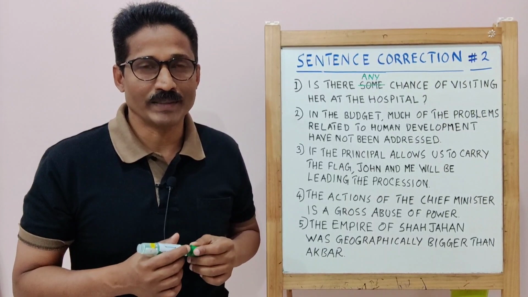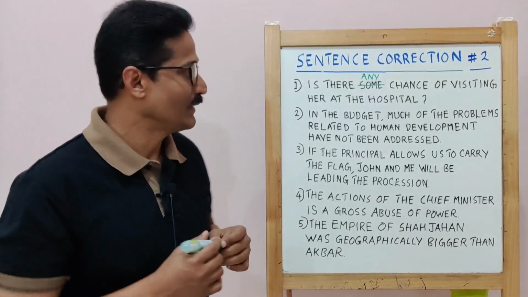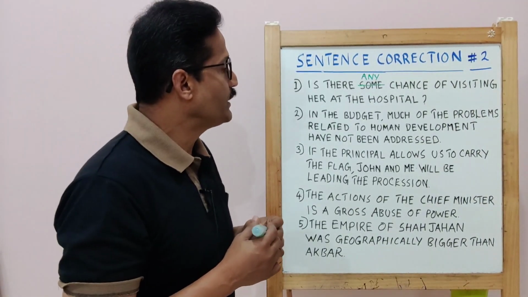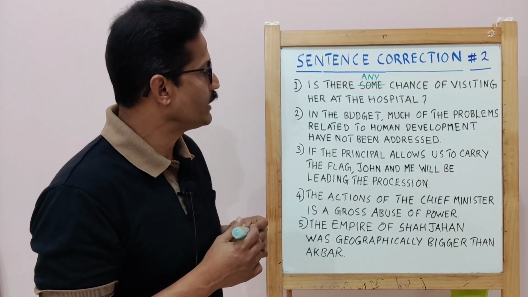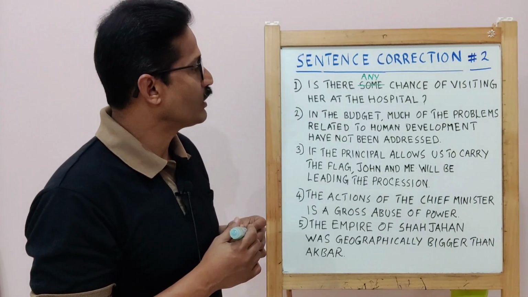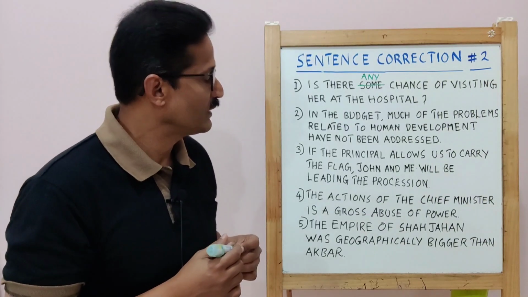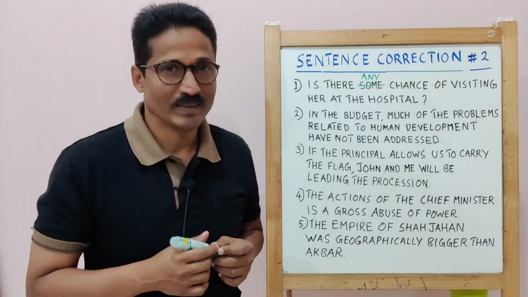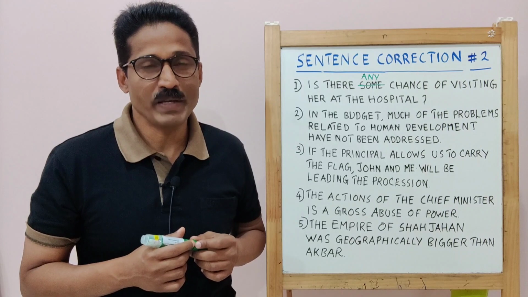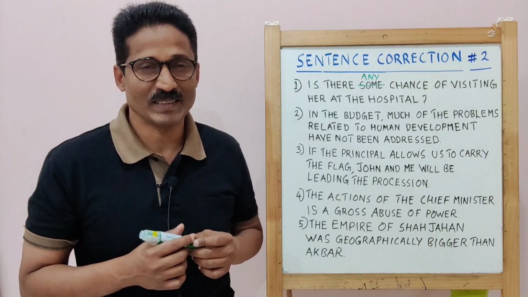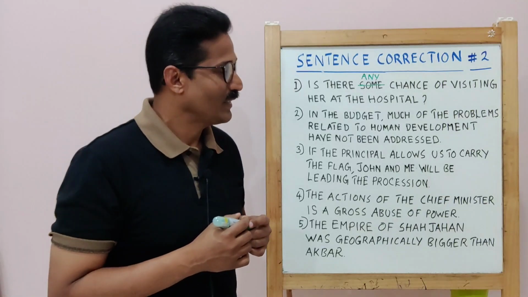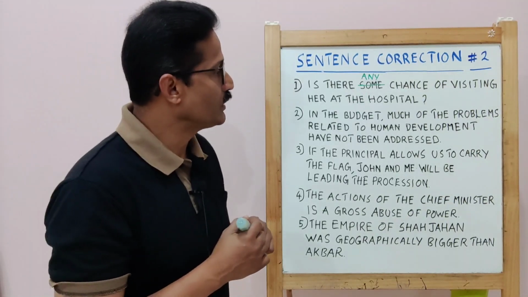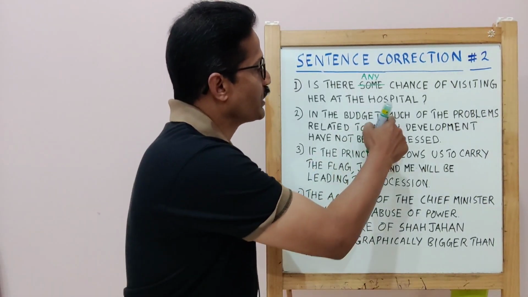Now let's move on to our next sentence. In the budget, much of the problems related to human development have not been addressed. Are you able to make out the mistake in this sentence? Here, the mistake is with the word much.